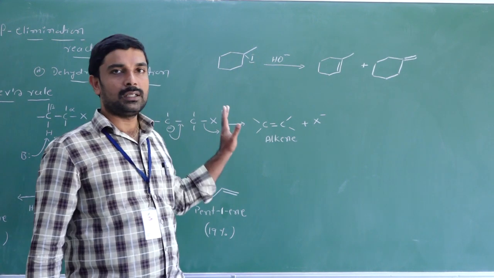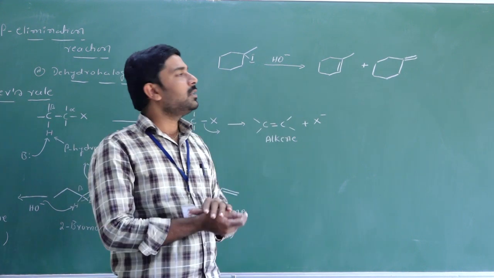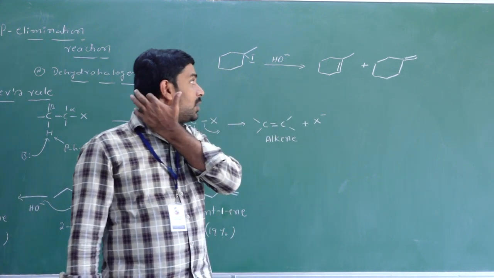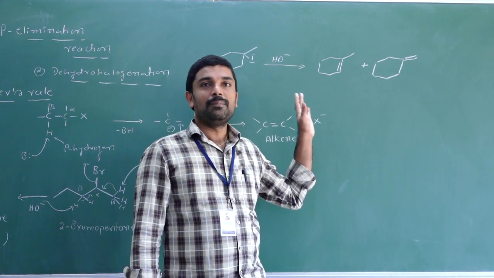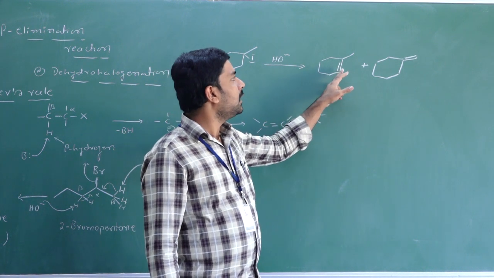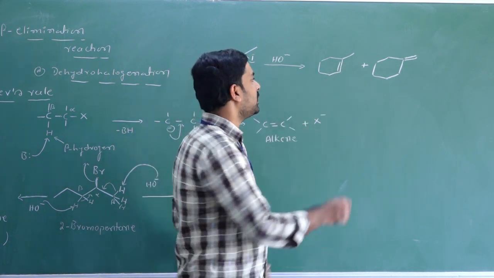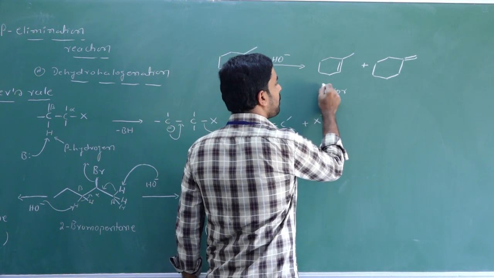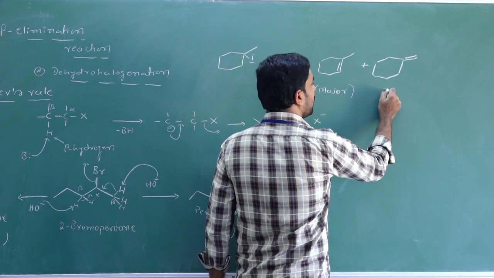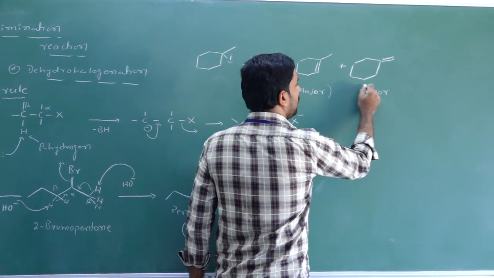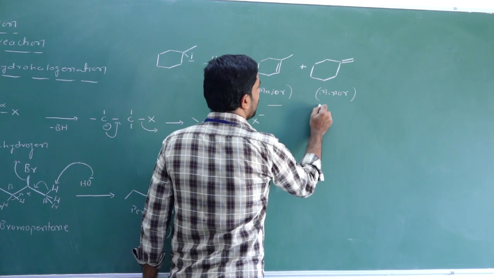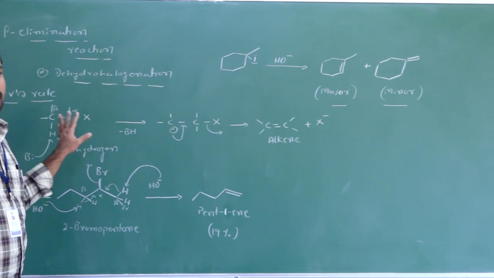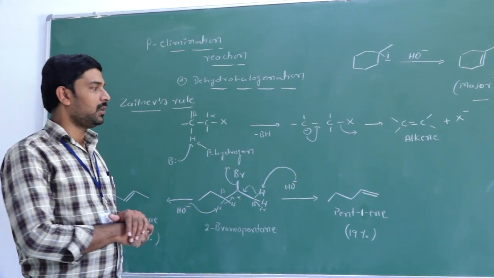According to Saytzeff rule, what is the statement? In a dehydrohalogenation reaction, we will get an alkene which is highly branched or more substituted as the major product. When you consider this alkene, it is tri-substituted, so it is the major product. Here it is di-substituted, so it is the minor product. So this is about the dehydrohalogenation or beta elimination reaction.